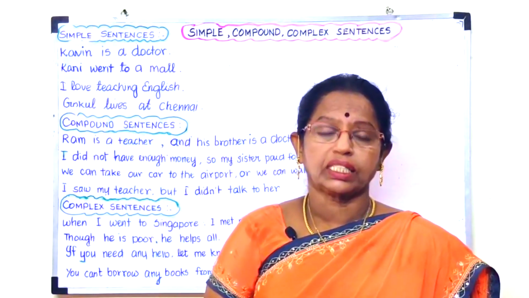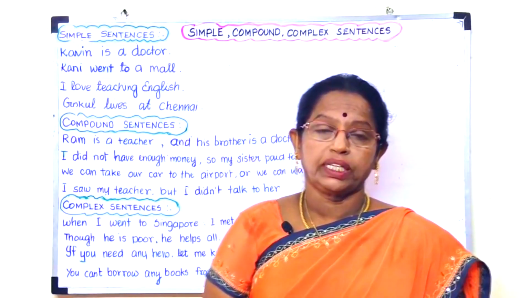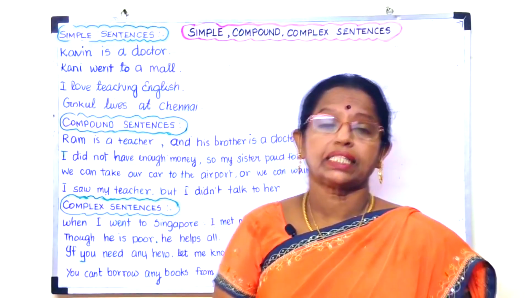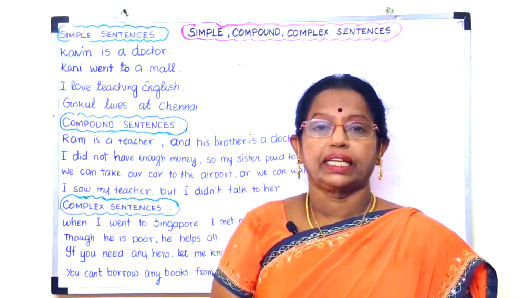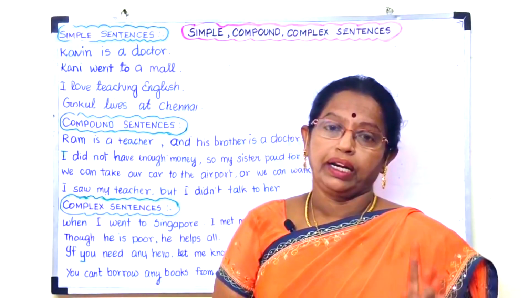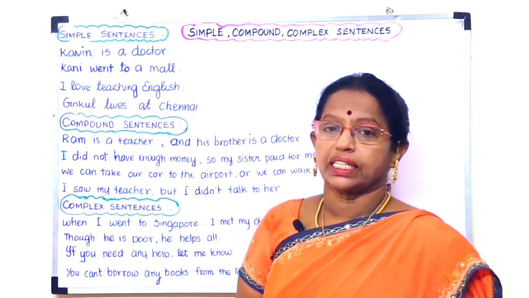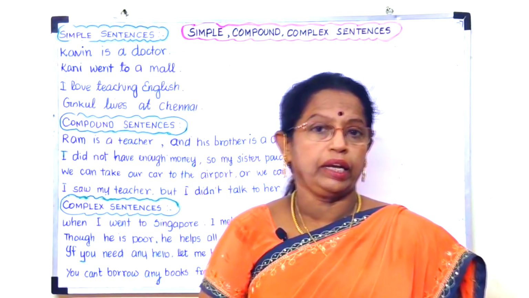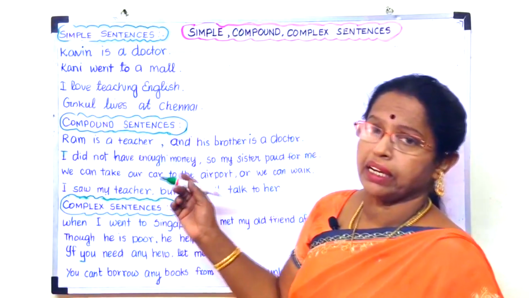Now we shall see the structures of sentences. First one is the simple sentence. What is a simple sentence? It has a subject and a verb. It gives an idea. Only a single idea it conveys. That is called a simple sentence. It is just like an independent clause, just like a main clause.